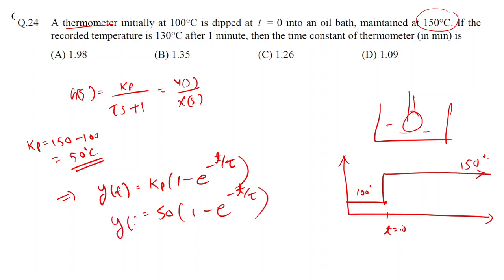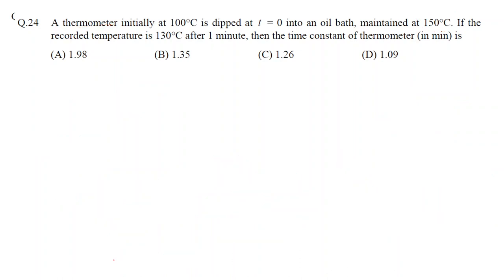So this equation we are having, that is y(t) is equal to 50 times 1 minus e raised to minus t upon tau, and now at time t equal to, let's say, 1 minute.